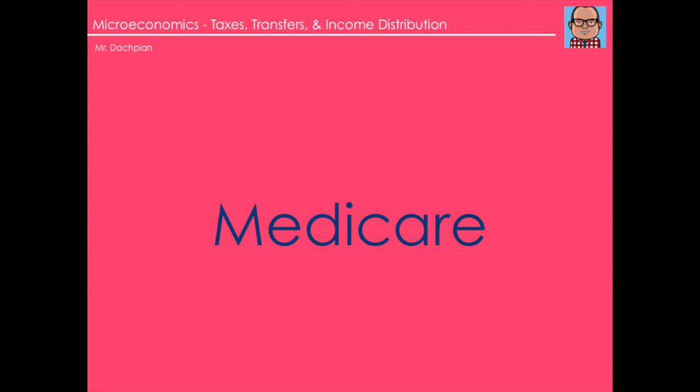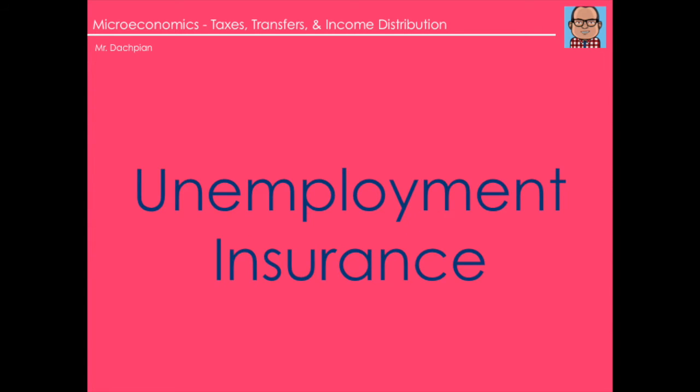Medicare is a government health insurance for the elderly. Unemployment insurance is a program that makes payment to people who lose their jobs. These social insurance programs are not means tested, as wealthy individuals can also receive these benefits.